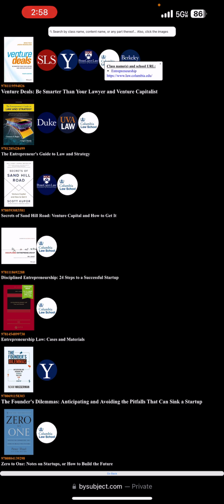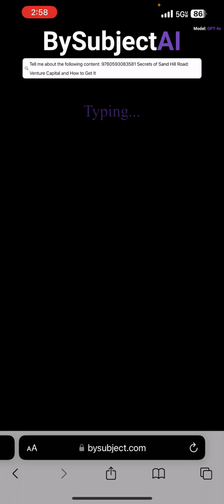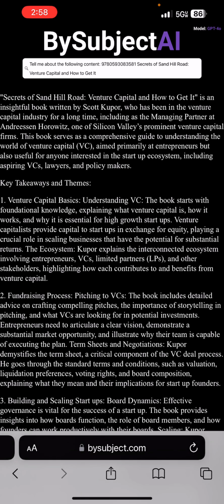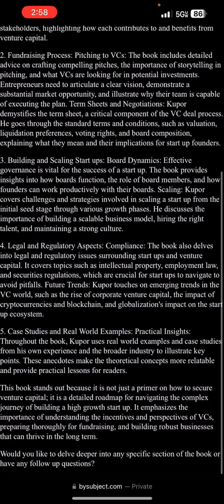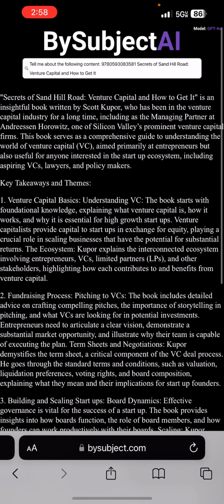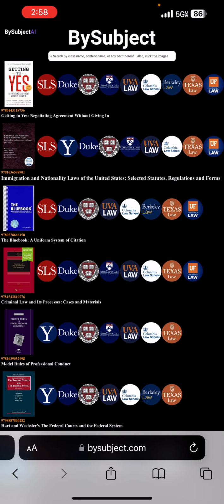If the user wants to learn more about a specific content, the user can click the respective content name. For example, I've clicked Secrets of Sand Hill Road, Venture Capital, and How to Get It, and now BySubject AI is going to tell me about that respective content as well as related subjects. Currently, BySubject is using GPT-4o, and if a user wants to ask follow-up questions, the user can. If the user clicks BySubject AI at the top, the user is brought back to the BySubject.com homepage.